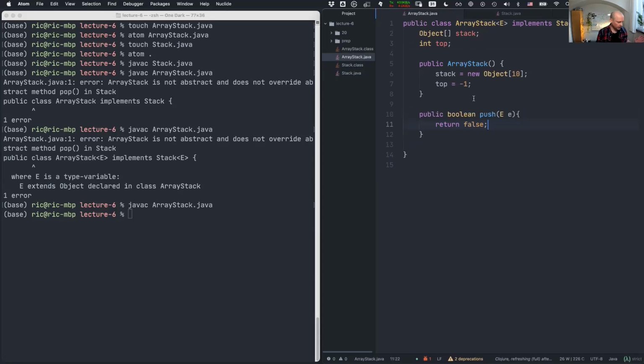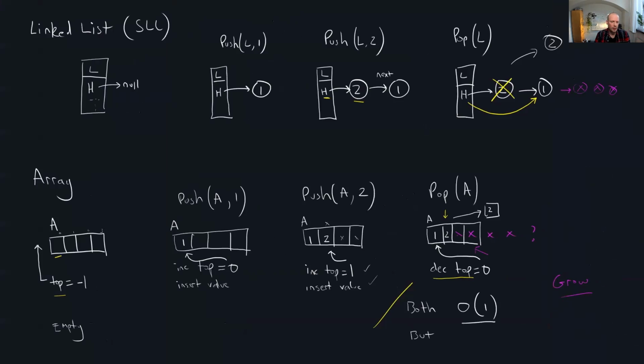Anyway, let's think about how a push operation works. We go back to our theory.